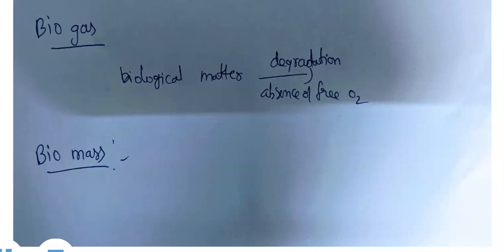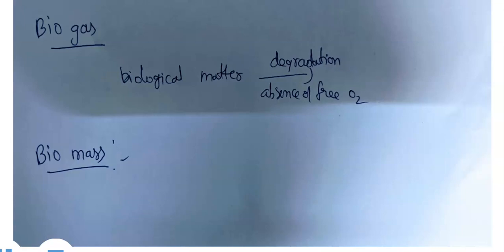The difference is that direct burning of cattle dung gives only 100 kilojoules, whereas if the same amount is converted into biogas, it liberates 800 kilojoules of heat.